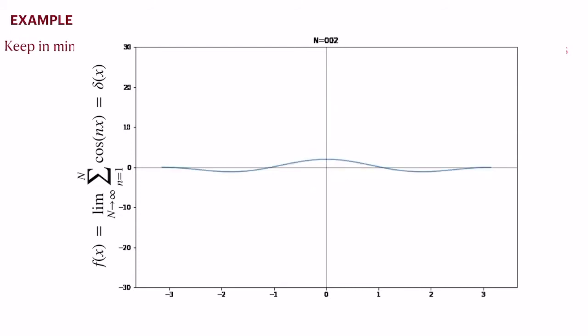We could take n equal to 0 also. It is essentially a constant. Cos 0 is 1, and it basically shifts everything up by 1, adds a constant, otherwise it does not change anything. So I removed n equal to 0 from this summation, and we start from n equal to 1.